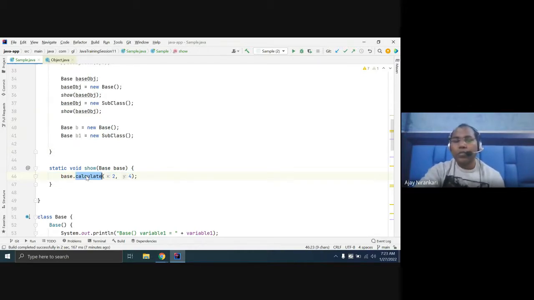Here I am going to invoke the method from the base class, here from the subclass. If you are assigning a subclass object, I am invoking from the subclass. If you are assigning the object of the base class, this function is invoked from your base class. So do some practice and we again discuss things.